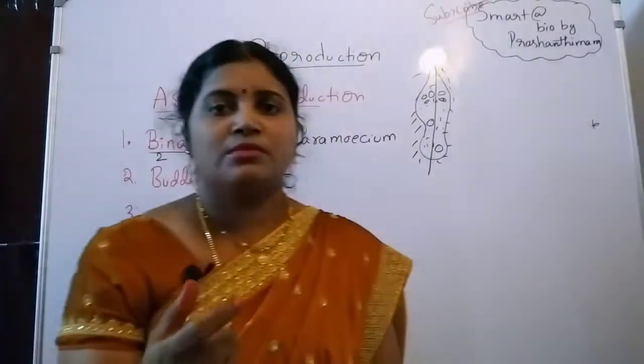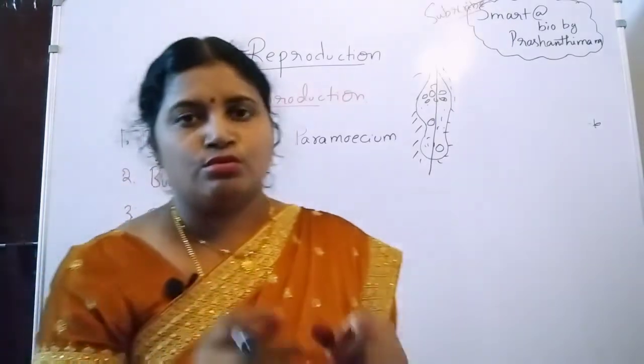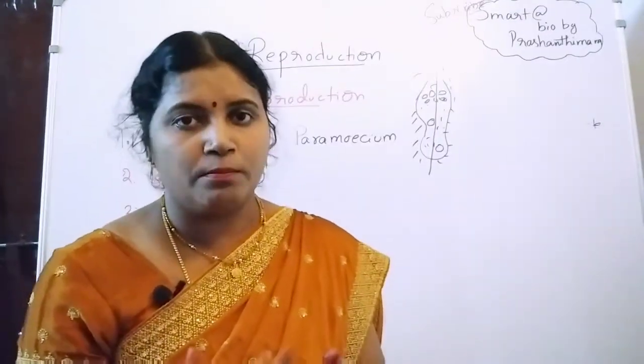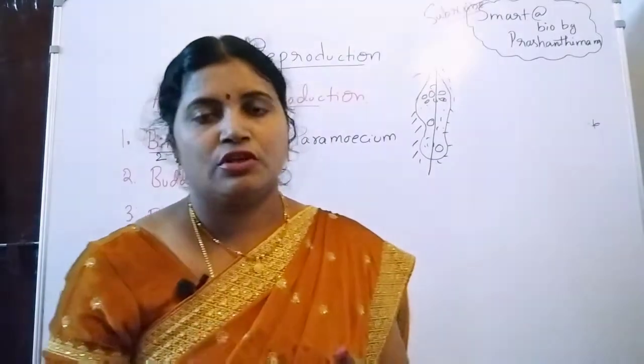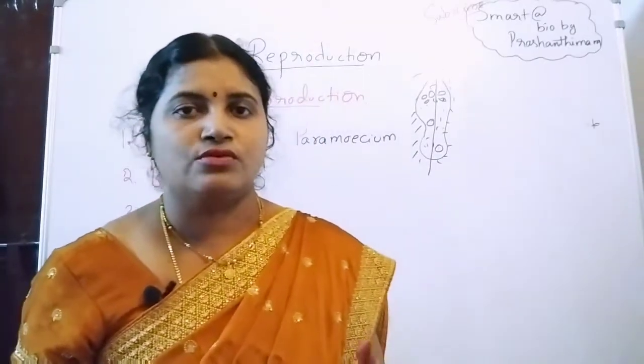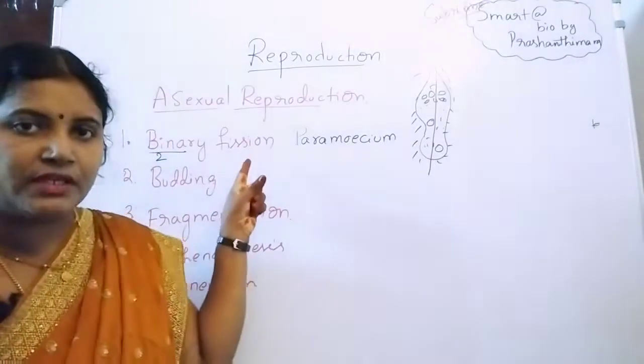If one organism splits into many daughter cells, that fission is known as multiple fission. Many means multiple fission, division of one single parent into many daughter cells. That's why it is known as multiple fission. So that is about binary fission, very simple.